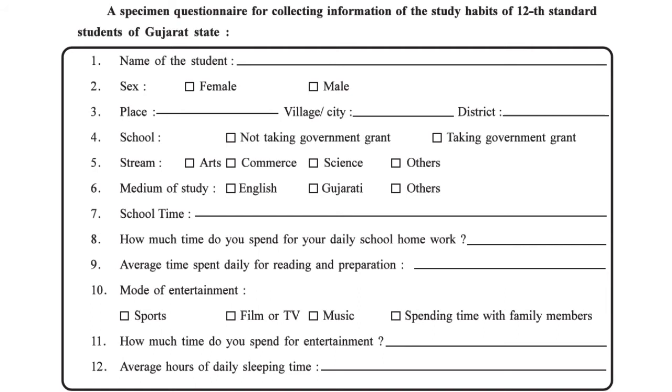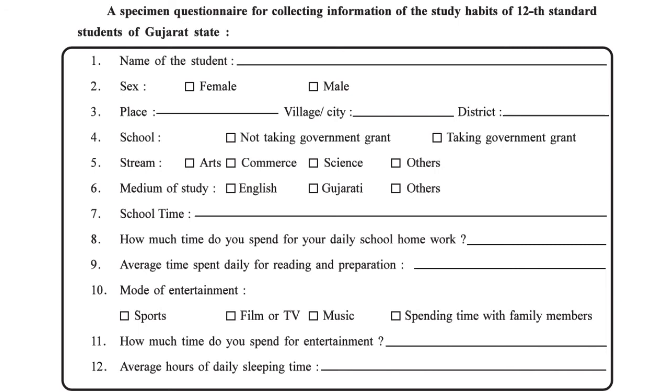For example, name of the student, of course we know our name. The gender is female or male, then place: village, city. See the general kind of question it is. Then it is gradually moving forward to specific. For example, school: granted, non-granted, then the stream: arts, commerce, science and other. You see we are just ticking the options here. The medium of study, of course, then the school timing, it is more specific. It gets more and more specific.